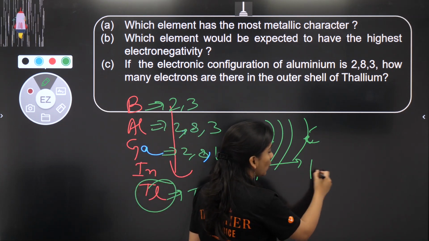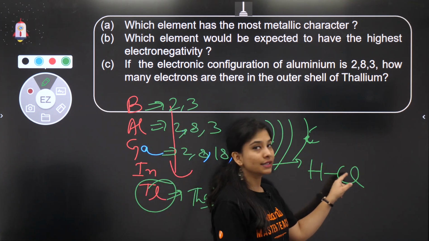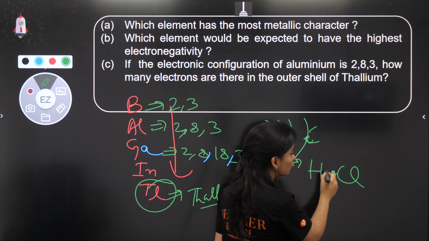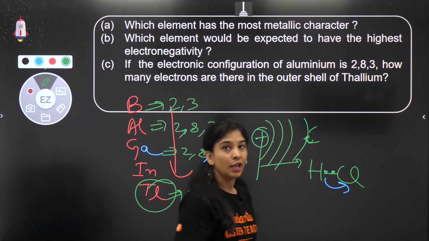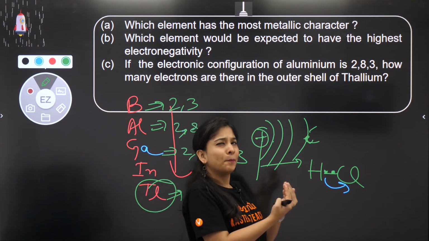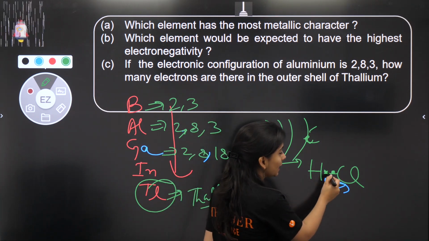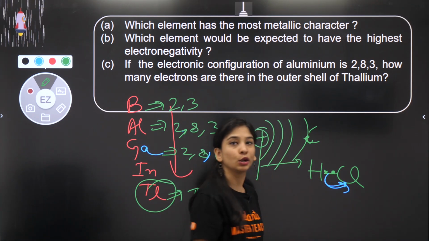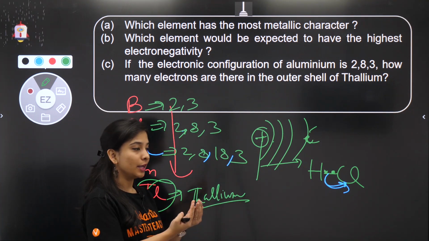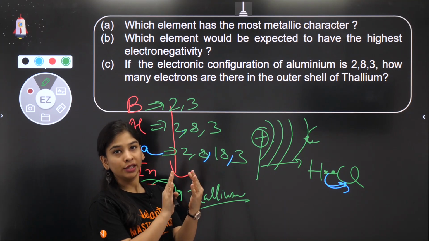Suppose I'm talking about HCl, hydrogen chloride. Among this, chlorine has more tendency to pull this electron pair towards itself, because chlorine needs electrons badly. So it's like मैं अपनी तरफ electron को रखूँगा as compared to hydrogen. So these electrons shifted a bit towards chlorine. Okay. So electronegativity is the tendency of an element to attract these shared pair of electrons between each other.